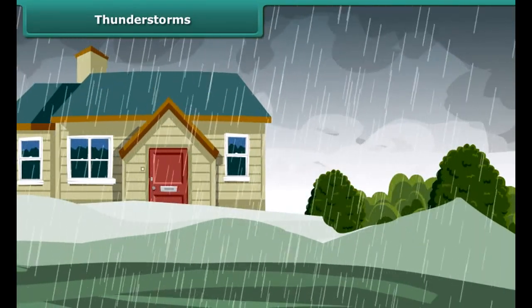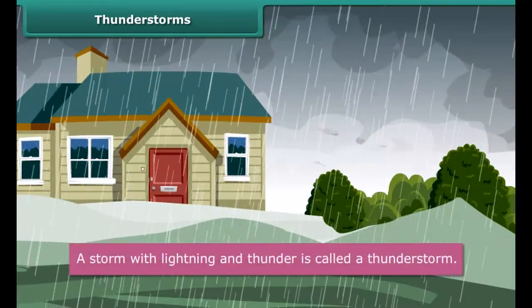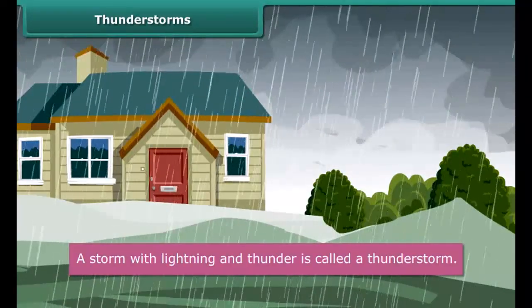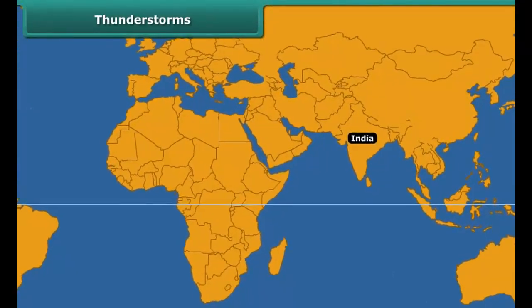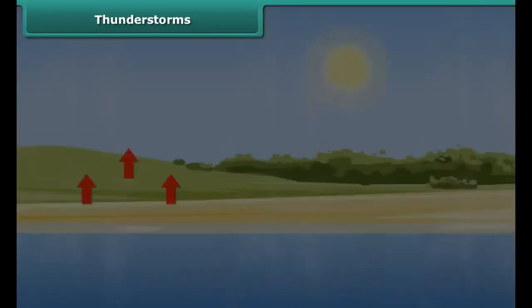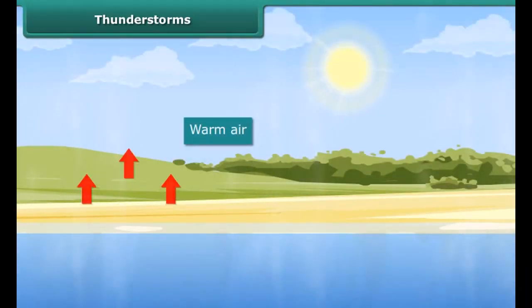Thunderstorms. Can you tell where does lightning come from? And why does lightning sometimes strike the ground? Let's find the answers. A storm with lightning and thunder is called a thunderstorm. It develops in hot, humid tropical areas like India very frequently. They are formed by the uplifting of warm and humid air.